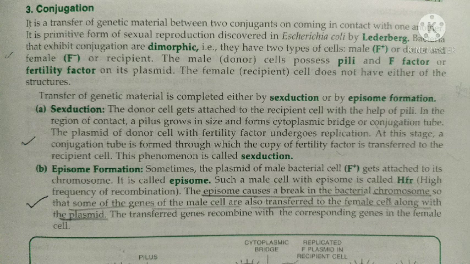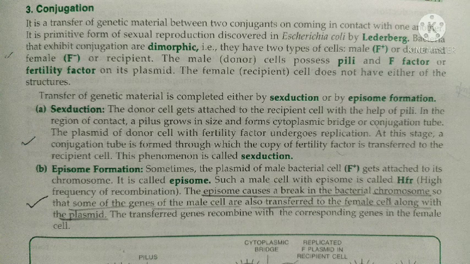Between two conjugates the genetic material is transferred on coming in contact with one another. This method was discovered in Escherichia coli by Lederberg, and in this method the bacterium transfers a copy of F plasmid to another bacterium through pilus formation. So conjugation is basically the transfer of genetic material between two conjugates on coming in contact with one another.